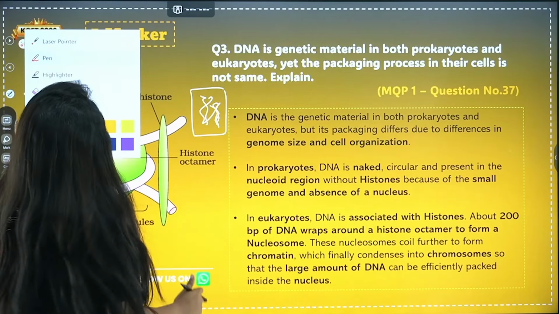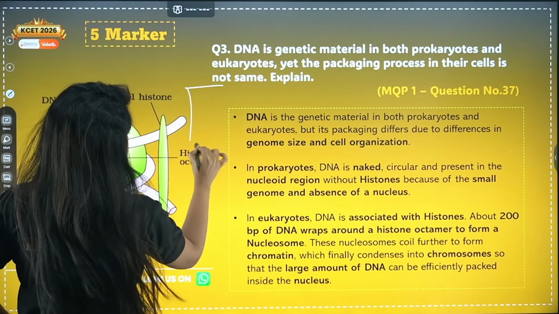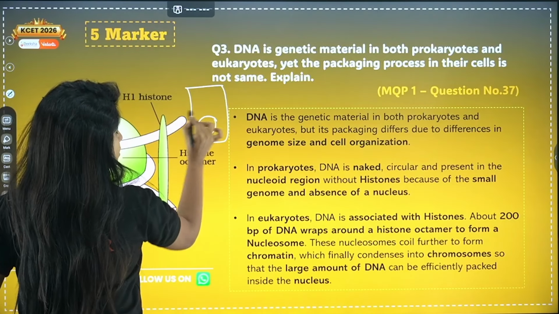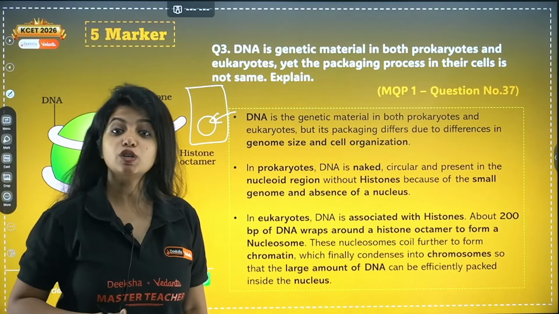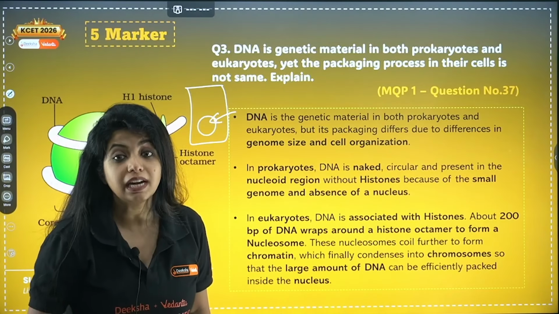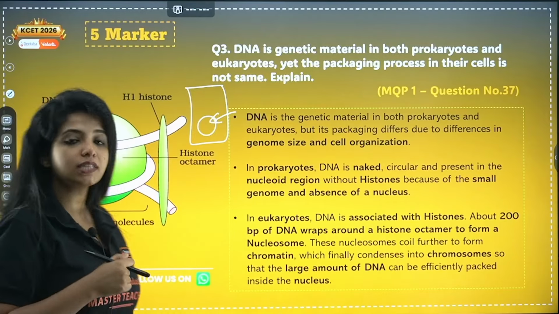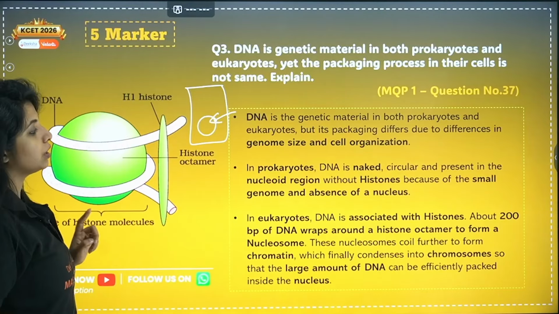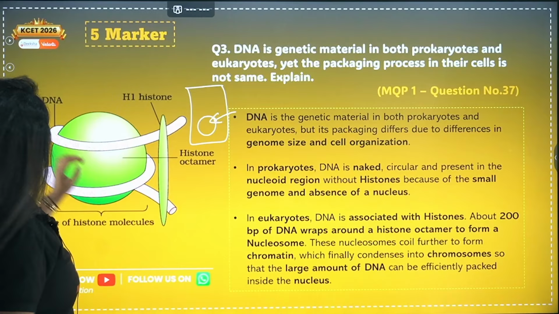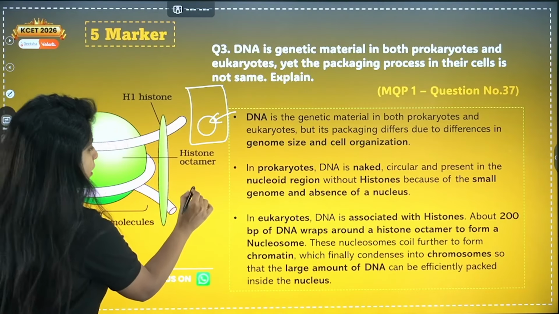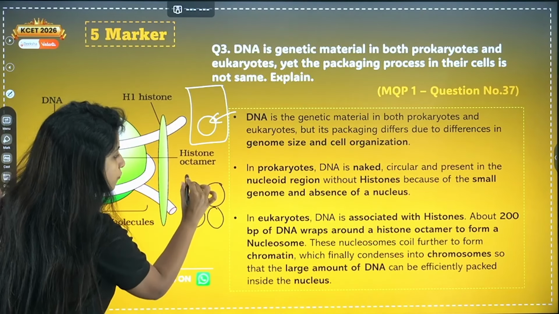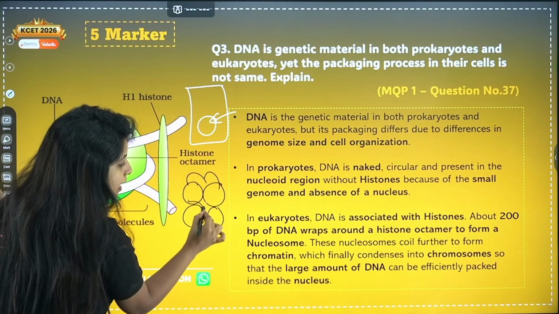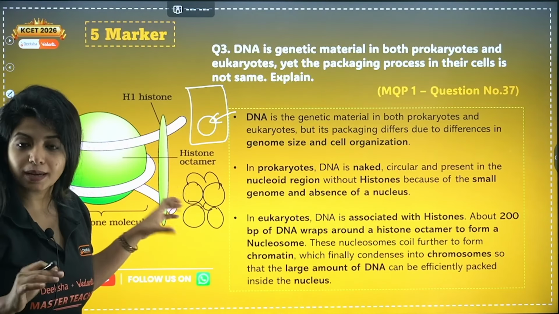In the case of eukaryotes, my dear children, we have a cell. Inside the cell nucleus, the DNA has to fit in, and our DNA is bigger also. So we need the help of some very important proteins, and those proteins are mentioned over here. It's known as histone octamer. So, my dear children, 1 histone protein, 2, 3, 4, 5, 6, 7, 8. 8 histone proteins come together.